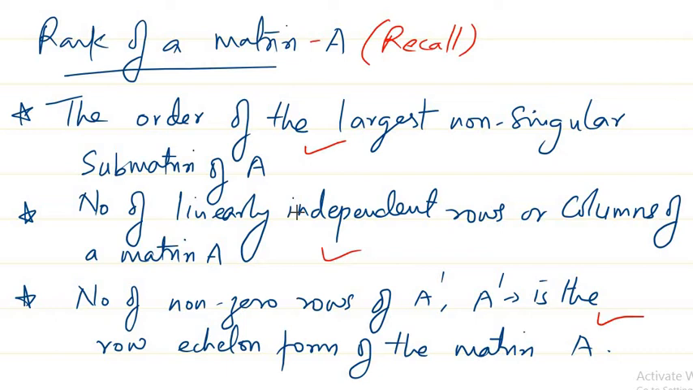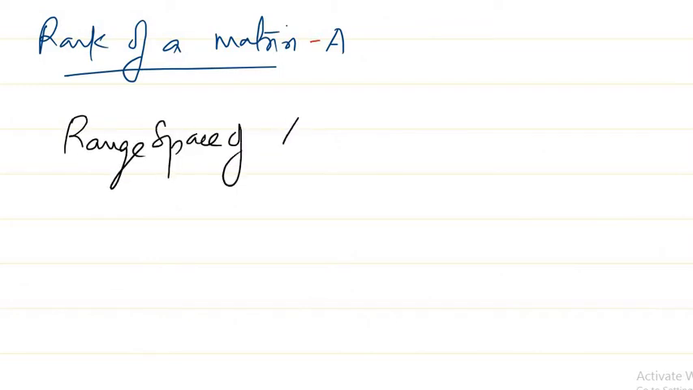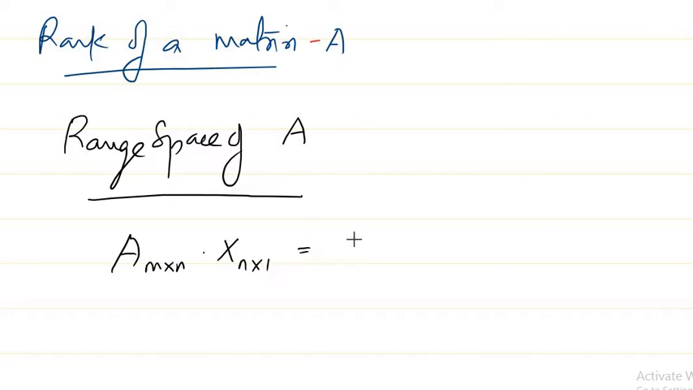Okay, so now let us move on to one more definition of rank of a matrix, in fact the most mathematical way in which we can define it. We are going to define rank of a matrix in terms of the range space of the matrix A. So suppose you take this matrix A to be an m by n matrix, and if I multiply this A with a column vector, say n by 1, what do you get? You get again a column vector, which I'll denote by y, and its order will be m by 1, right?